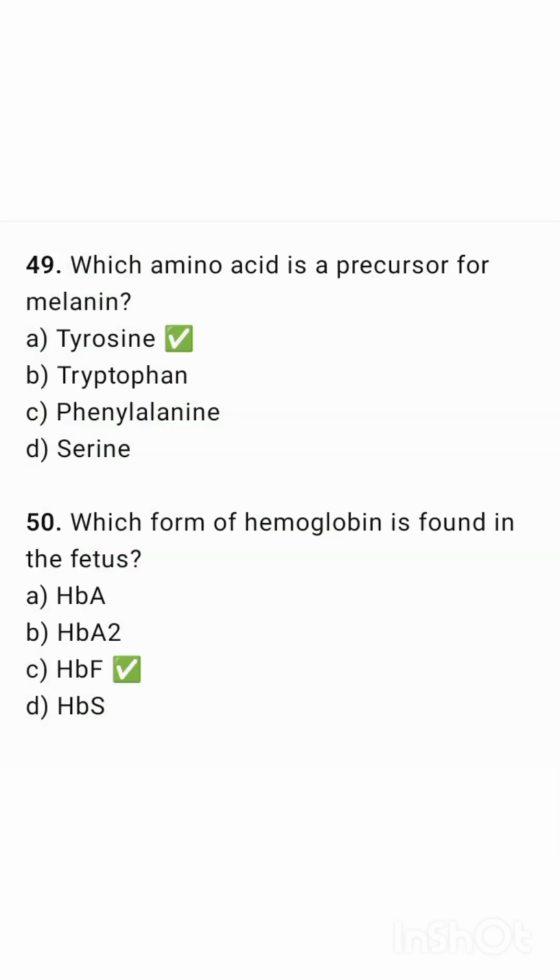Which amino acid is a precursor for melanin? That is tyrosine. Which form of hemoglobin is found in the fetus? That is hemoglobin F.